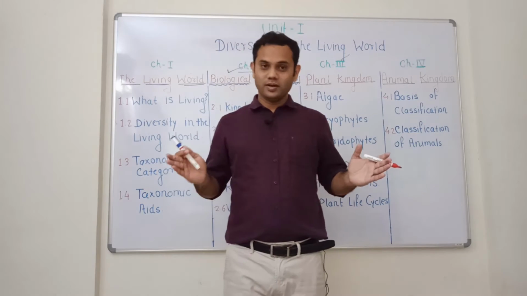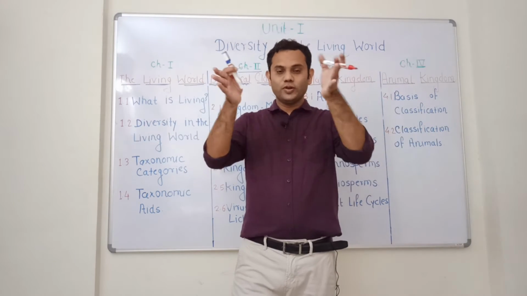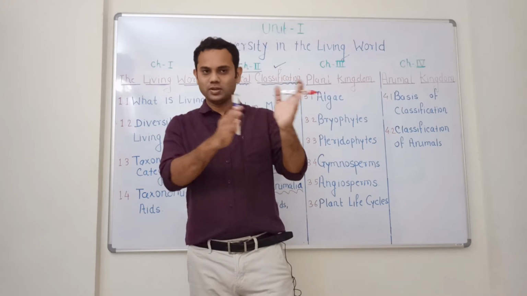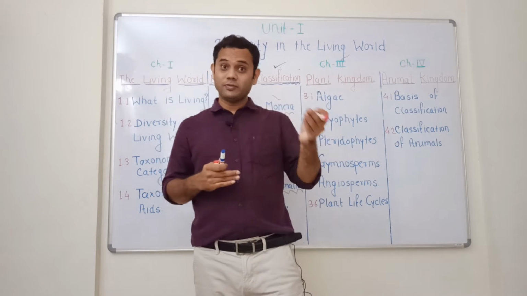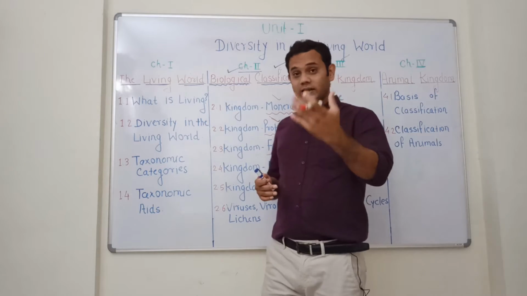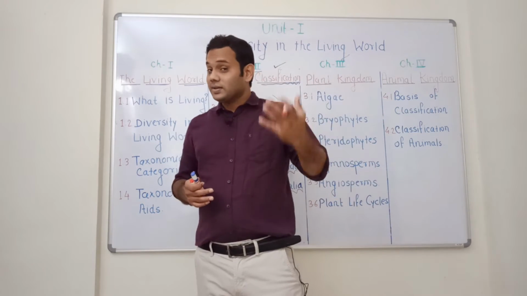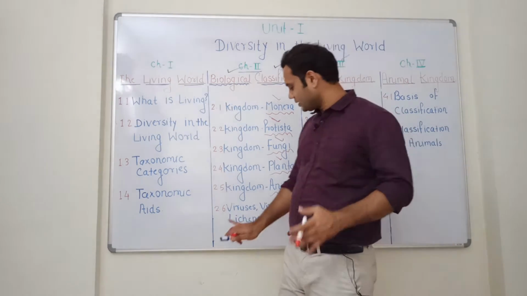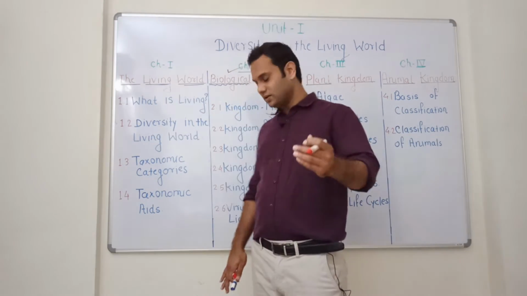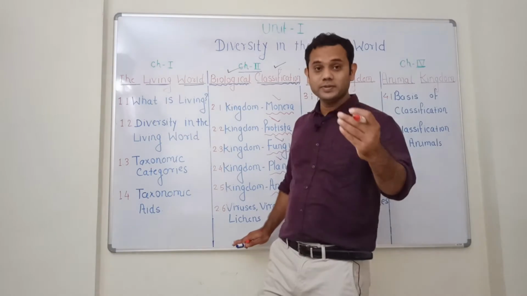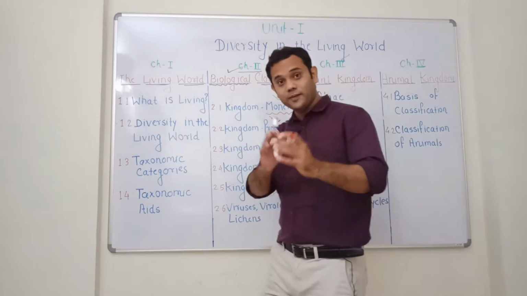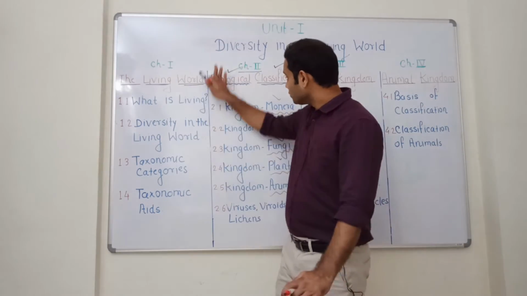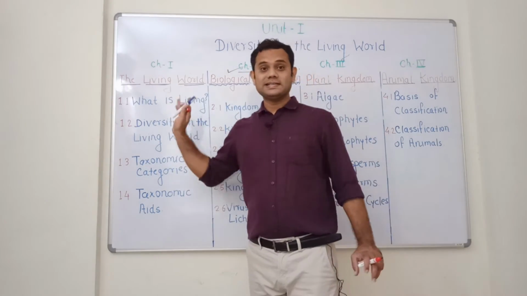You might have heard, we are going through this pandemic situation about the coronavirus. So what viruses are, how they replicate, what their properties are, that will be studied in chapter number 2nd. And there are certain other forms, viroids, that will be studied. Lichens, it is a kind of symbiotic association, that will be a very interesting part. So that is about chapter number 2nd.